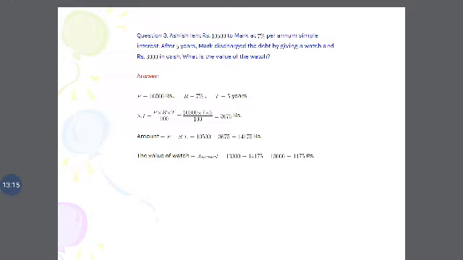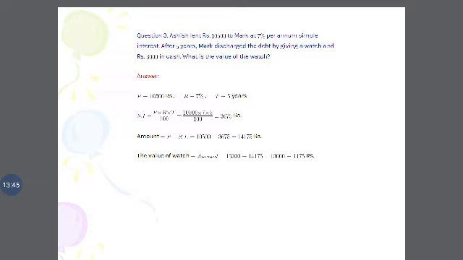Question: Ashish lent rupees 10,500 to Mark at 7% per annum simple interest. After 5 years, Mark discharged the debt by giving a watch and rupees 3,000 in cash. What is the value of the watch? Principal amount is 10,500. The rate of interest is 7%. Duration of the period is 5 years.